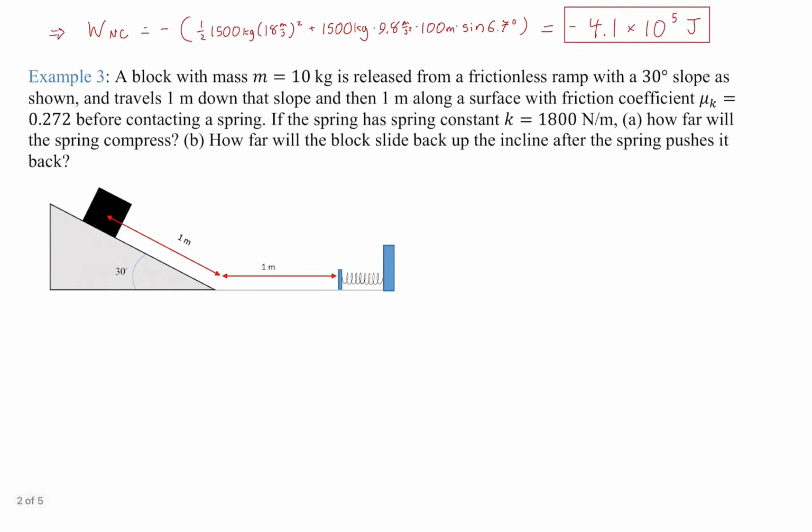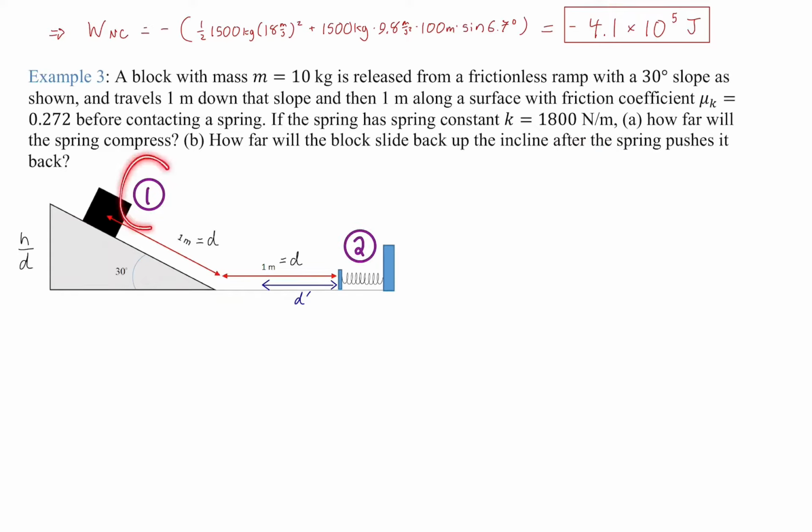All right, another example. A block with a mass of 10 kilograms is released from a frictionless ramp. So we've got no friction in this part. It's a 30-degree slope. If you've watched previous lecture videos, you've seen the same problem, but a frictionless one. But now where does the friction come in? It comes in on the ground. So this whole section down here has friction, with a kinetic friction coefficient of 0.272. Kinetic, because the block will already be in motion once it gets down to the ground. If the spring has a spring constant of 1,800 newtons per meter, then in question A, how far will the spring compress? We can definitely do that.